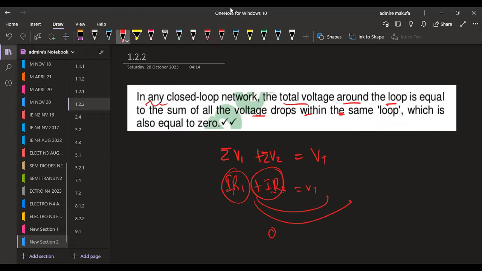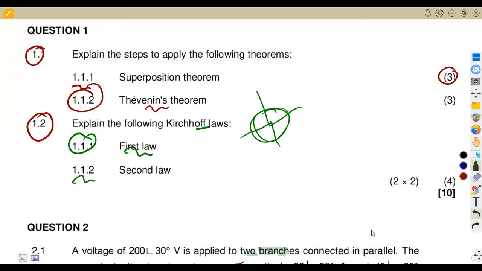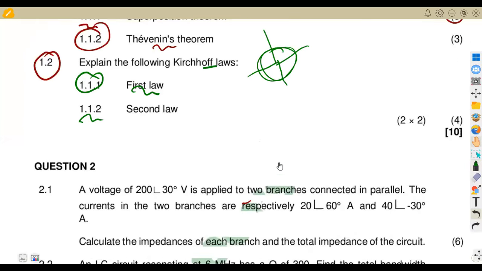But in this case, it was that the algebraic sum of these voltage drops should be equal to the total voltage in that loop that you are working with. That is where you end up with the 0 that we're talking about. So there you can explain in any way that you understand one and the same thing. All right. So 10 marks for that.